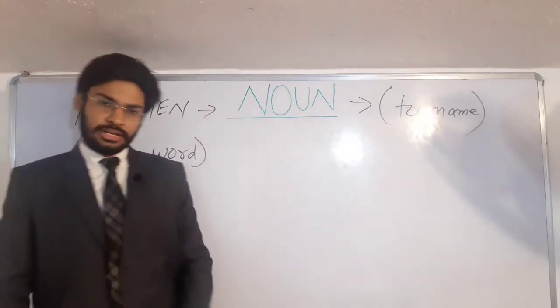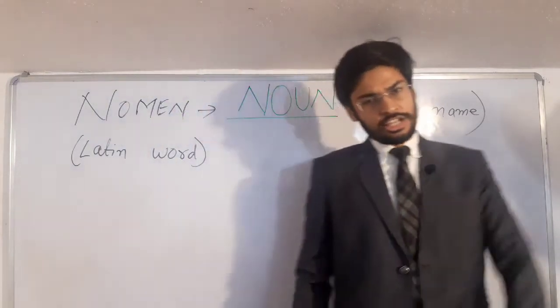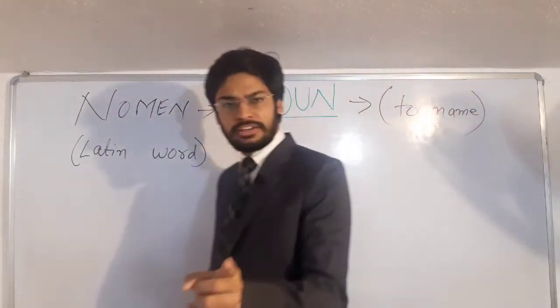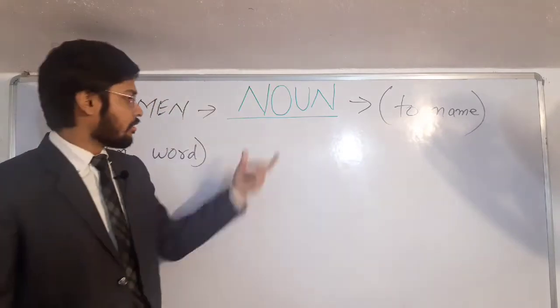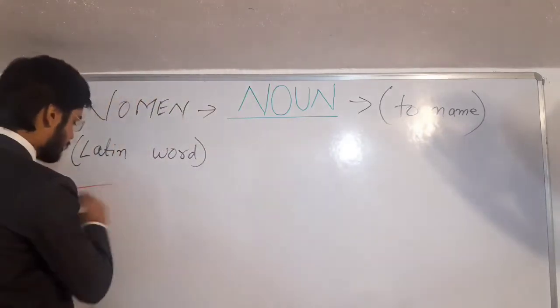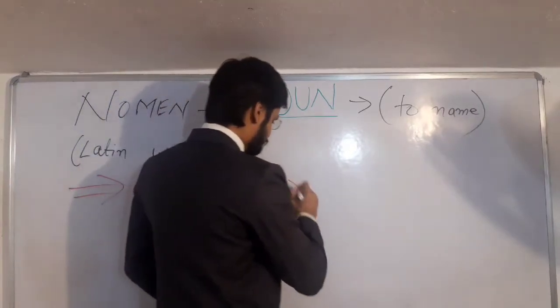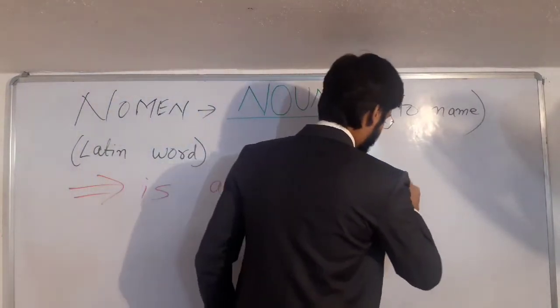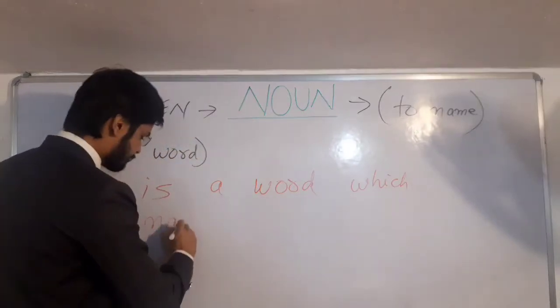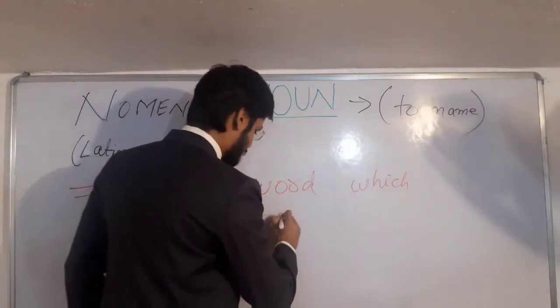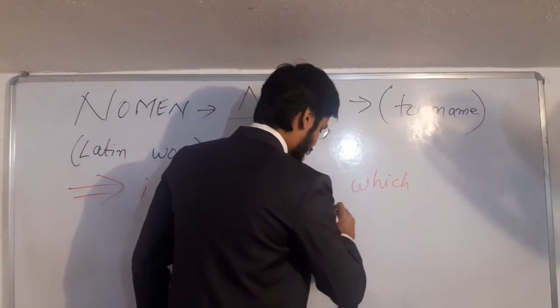So the complete definition of the noun says that noun is a word which names everything.